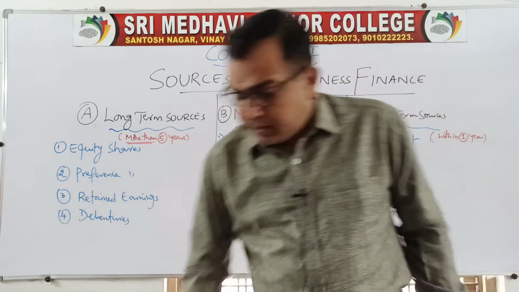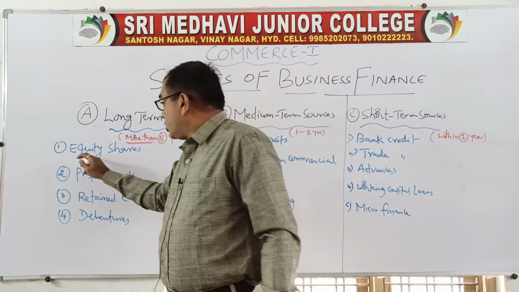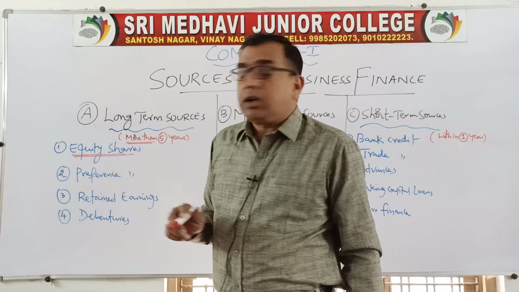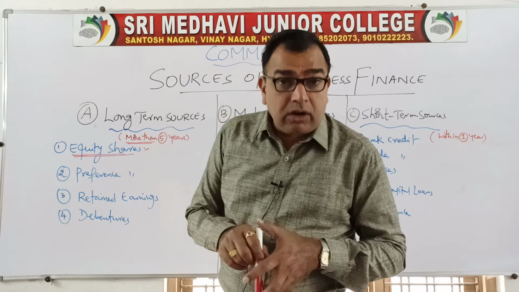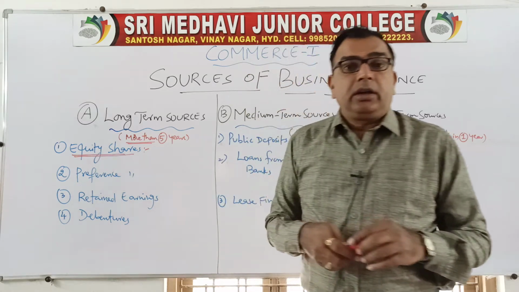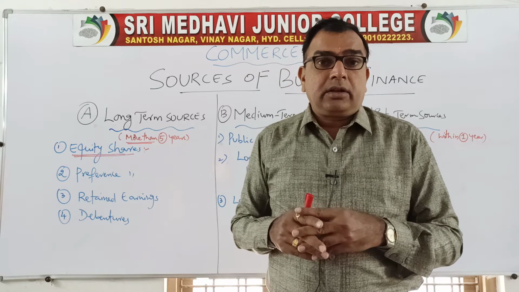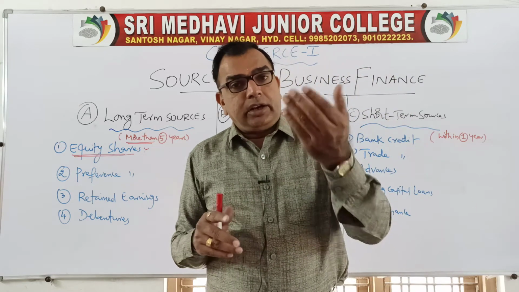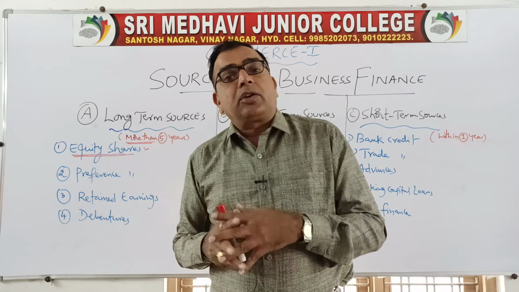The first one is equity shares. The first source of long-term finance is equity shares. What do you mean by equity shares? The shares which are ordinary, that do not have any preferential rights in terms of receiving dividend and in terms of capital back at the time of winding up of the company, are called equity shares.